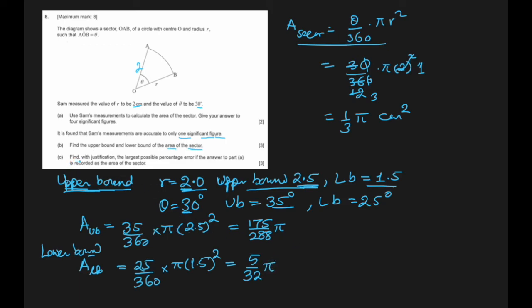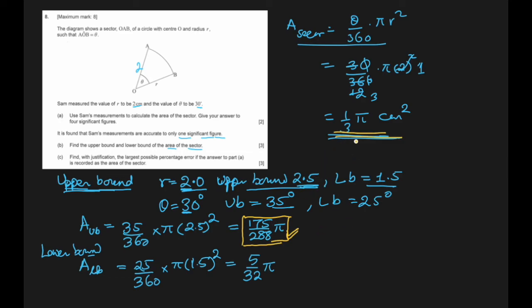What next? Find with justification the largest possible percentage error if the answer to part A is recorded as the area of the sector. It means it's possible that this was the actual area, but we got this because of Sam's measurements. So if this was the original area, how much error occurred?